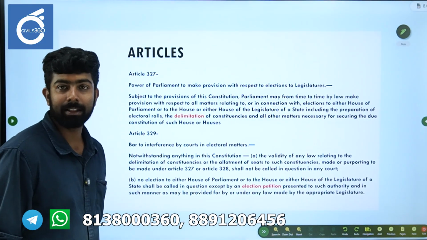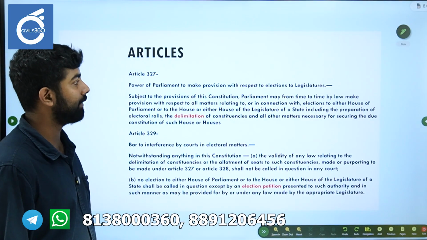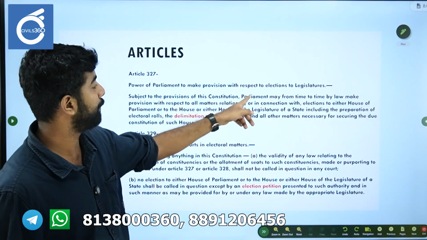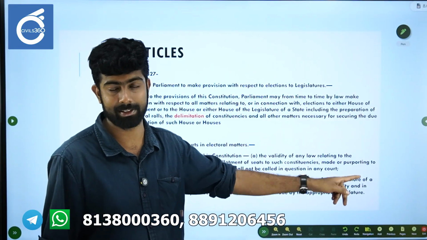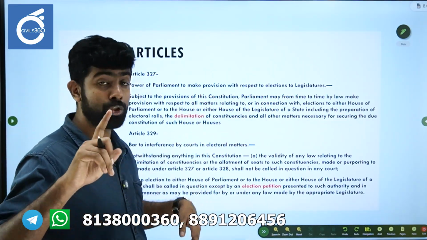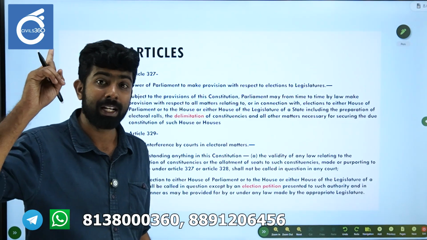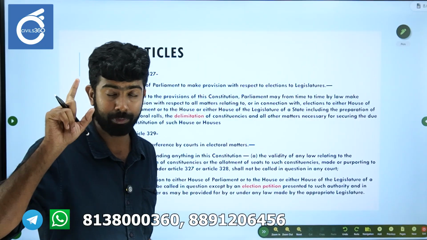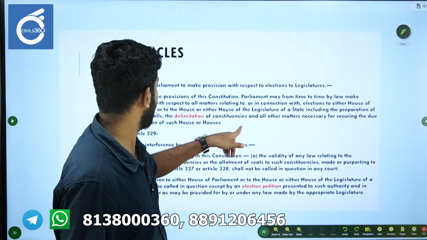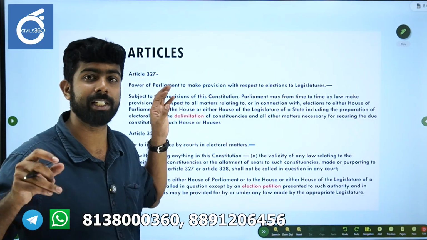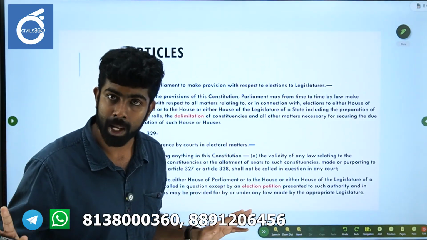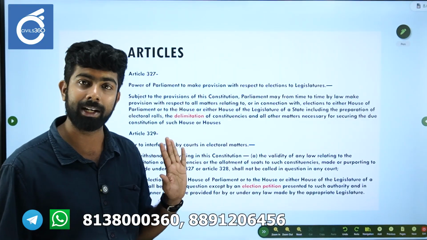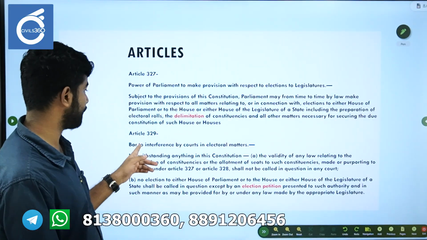Okay, so these are other important articles. Article 327, remember the title of the article: power of the Parliament to make provisions with respect to elections to legislatures. If you read Article 328, it talks about the power of state legislatures to make provisions regarding state elections. But if you read that article, there will be no mention of delimitation. Delimitation is strictly within the purview of the Parliament, and that is provided under Article 327. Only Parliament can pass a delimitation act.